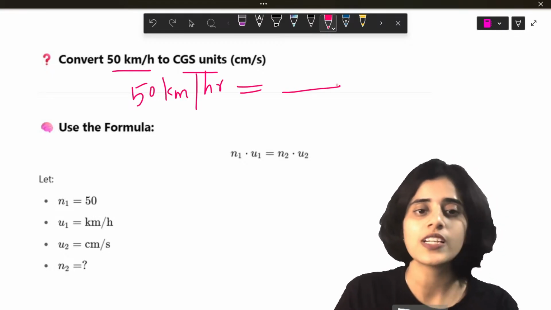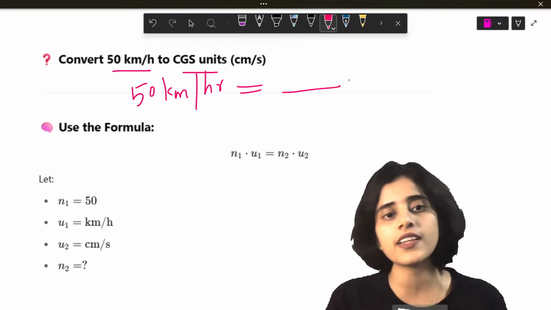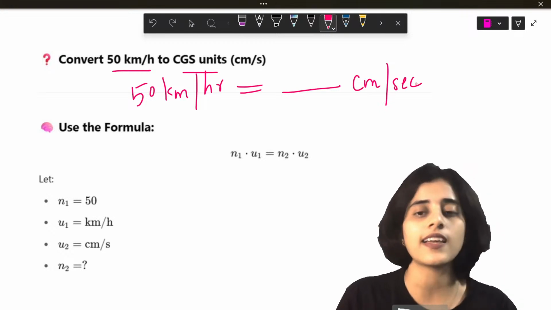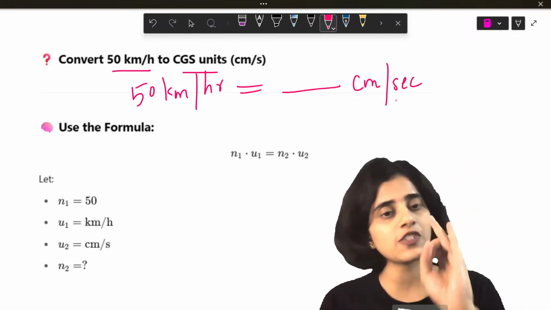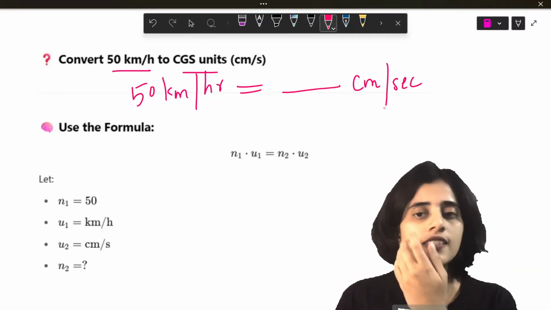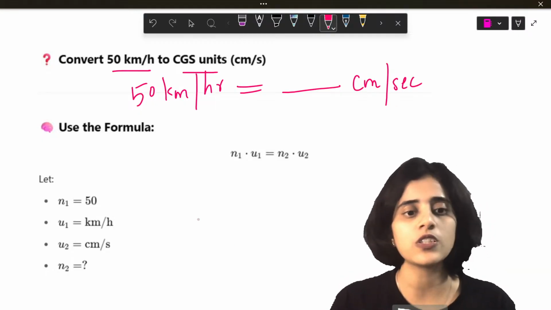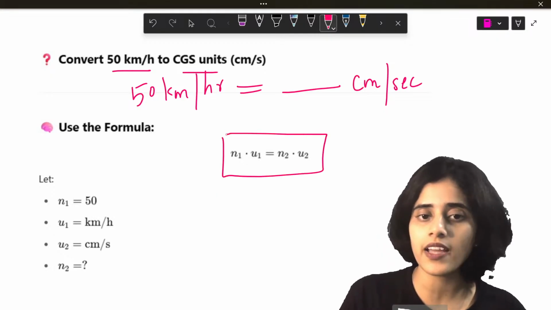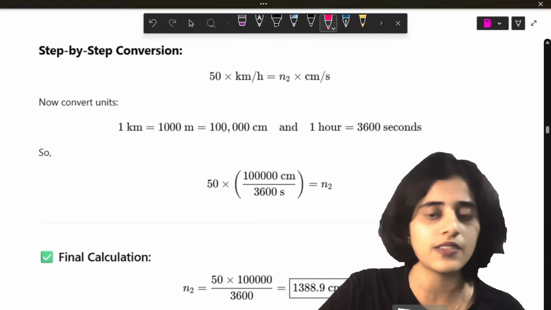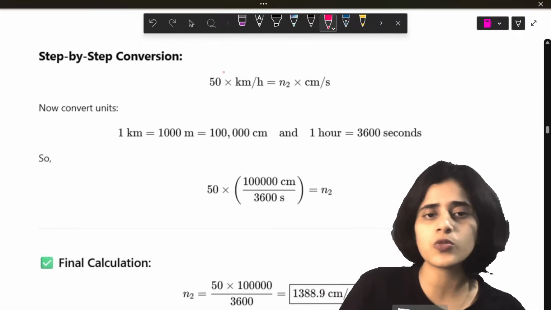CGS: kilometer in CGS will be centimeter per second, because C stands for centimeter, G stands for gram, and S stands for second. Here there is no mass, so no need for gram. How will you do that? You can use the formula N1U1 is equal to N2U2. I've already solved it, I think, but let's just do it once again.